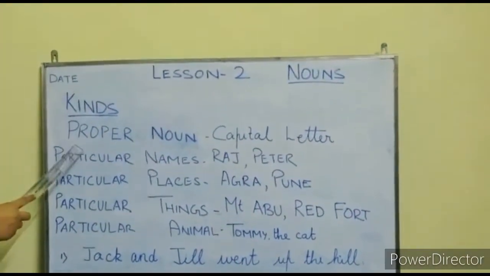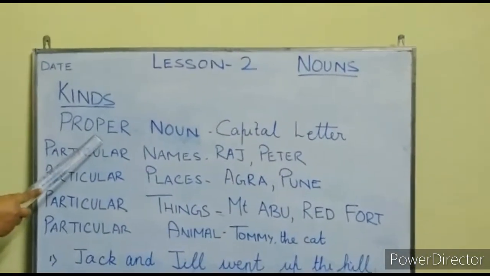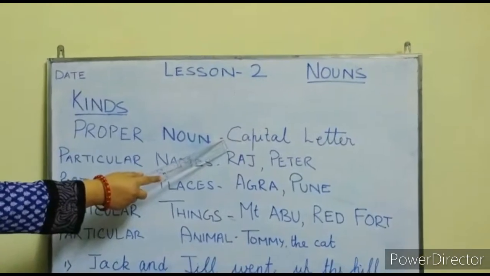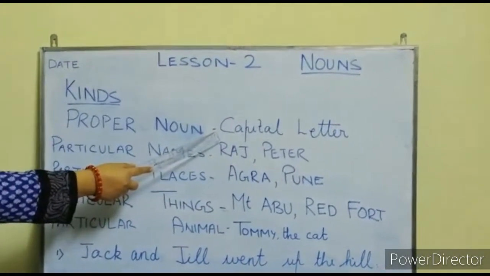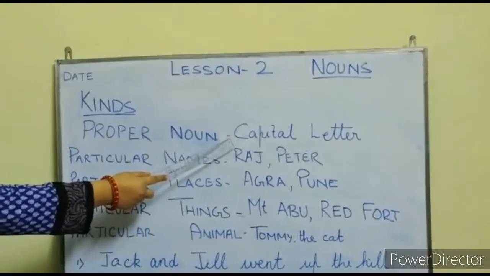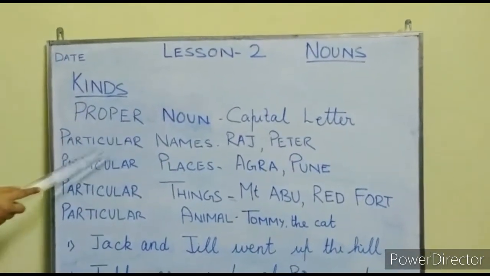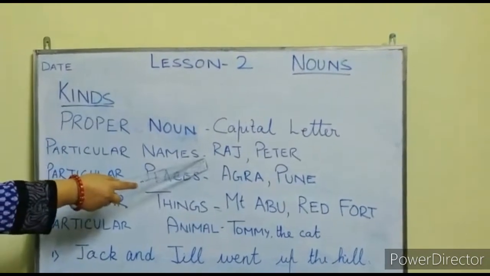Proper noun, you will always find in capital letter, whether it is in the beginning or in the middle of the sentence. Proper noun is always written with a capital letter. And proper noun refers to particular names like Raj, Peter, Rahim.